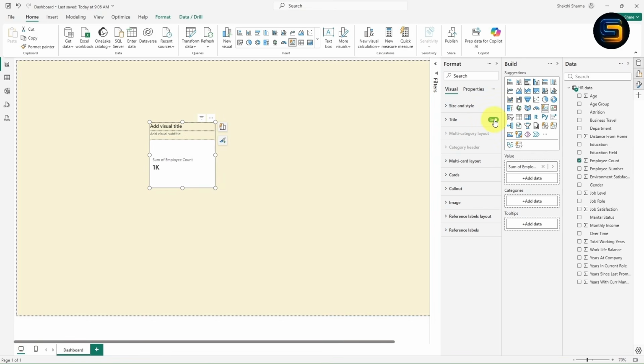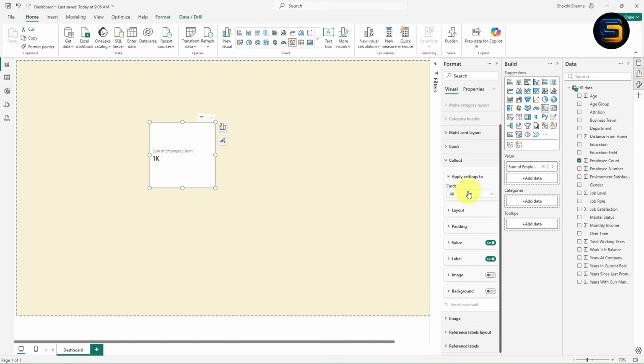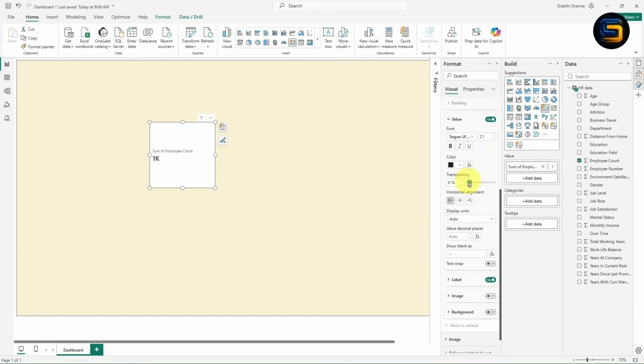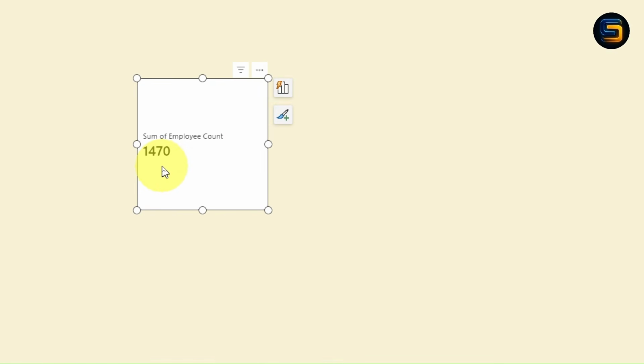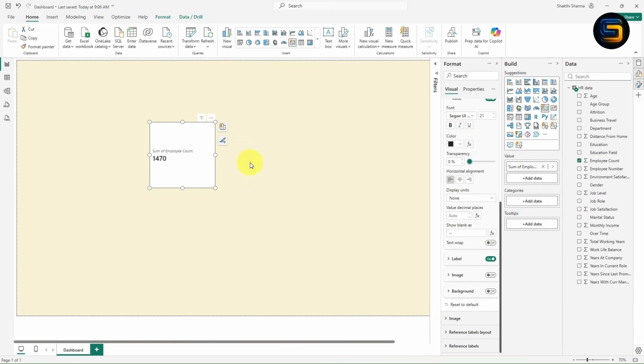Now from here you can turn off the title. And just go with this option callout, expand this callout. Now expand this, select this sum of employee count. Once you select, you need to expand this value. Now inside the value, instead of display unit, you need to click on none. So once you click on none, look here guys, now you will get total number of employees as 1470. As I already showed you inside the Excel file, the dataset contains total 1470 employees. Now you will get the same employee count as 1470.